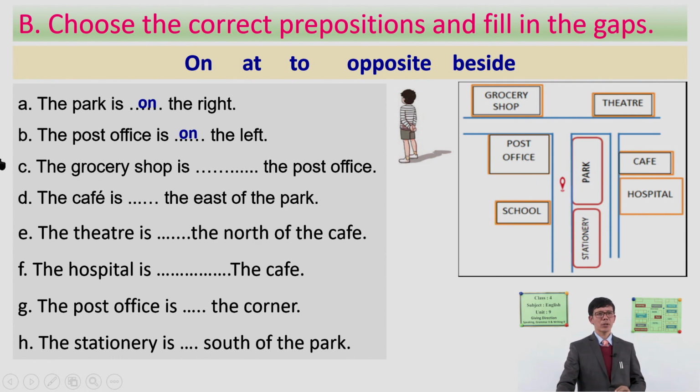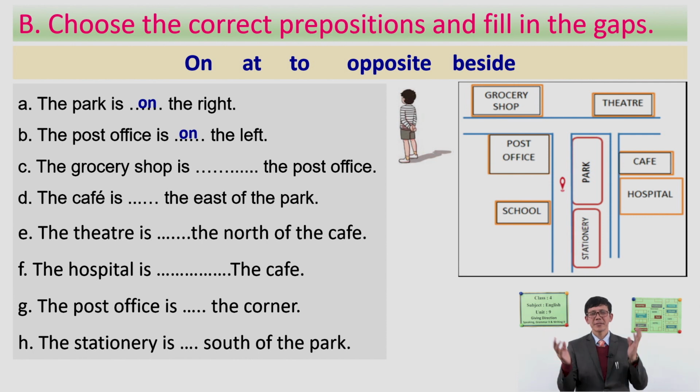Look at now the grocery shop. Here is the grocery shop, and the post office is here. Now, can you tell me the relation of the location of the post office and the grocery shop? Is it next to?